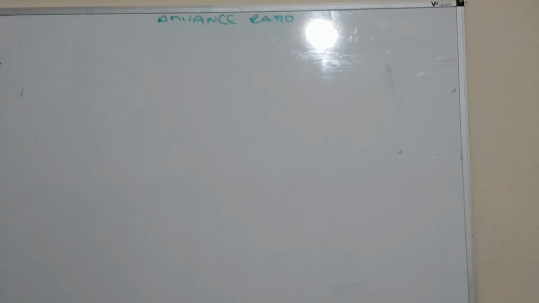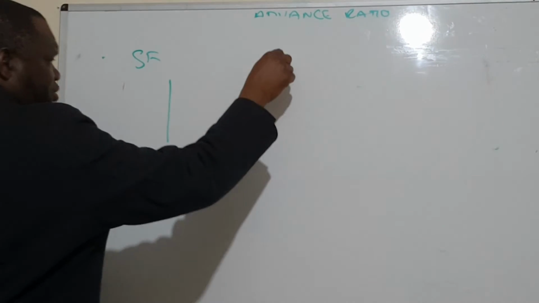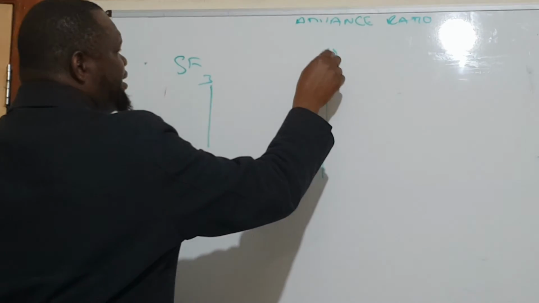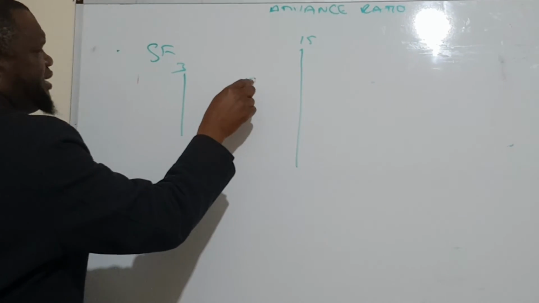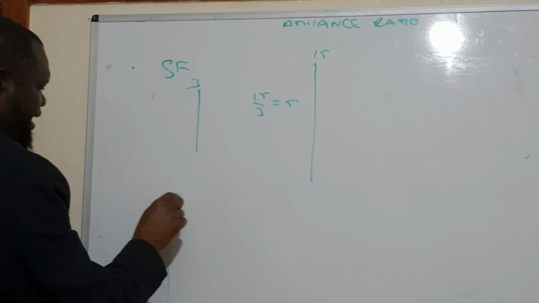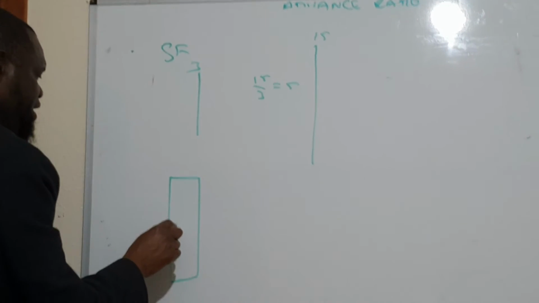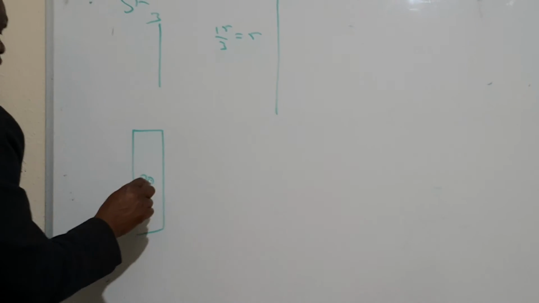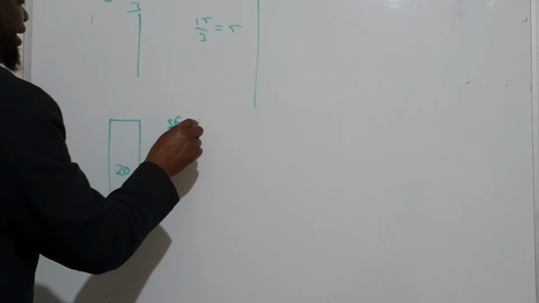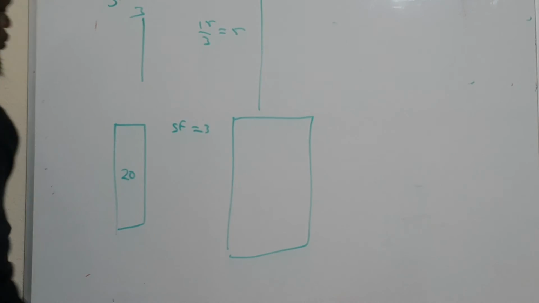Yes. Now the scale factor again. Now what we did is 1 dimension, one side. This is 3. This is 15. And the scale factor is 15 divided by 3, equal to 5. What about if it is area? The area of this is 20. Okay? And the scale factor is 3. What will be the area of the bigger one? Would it be 60? No.